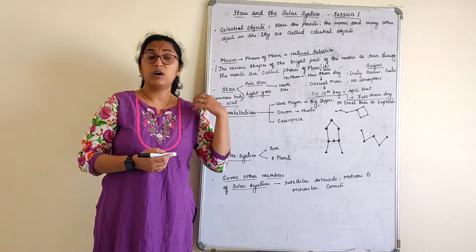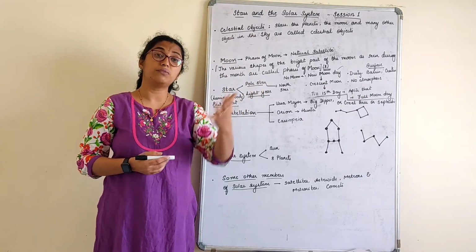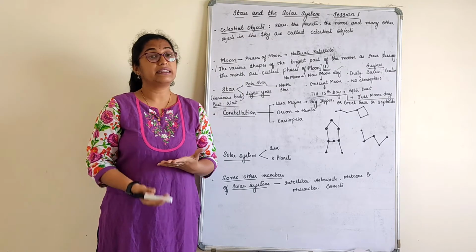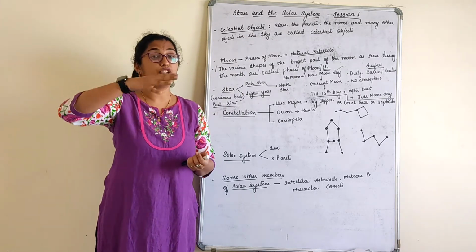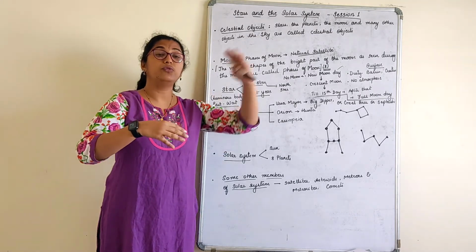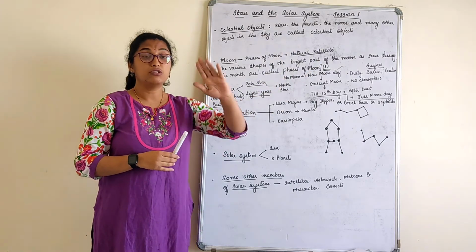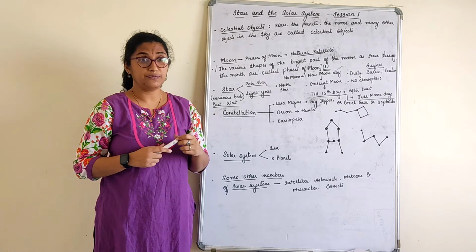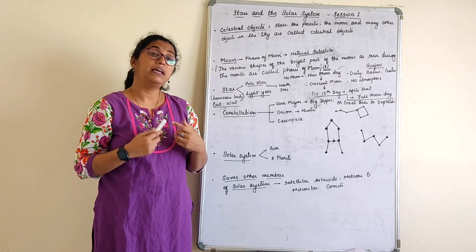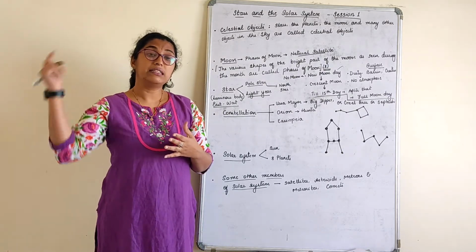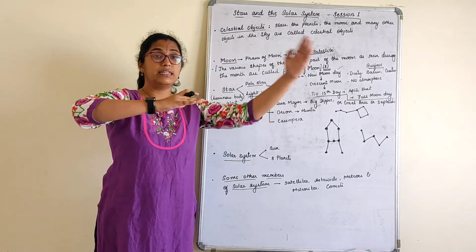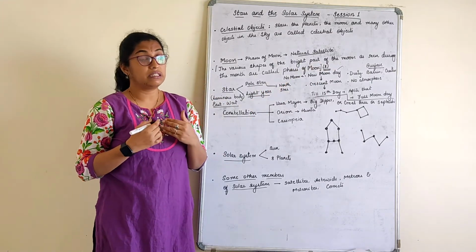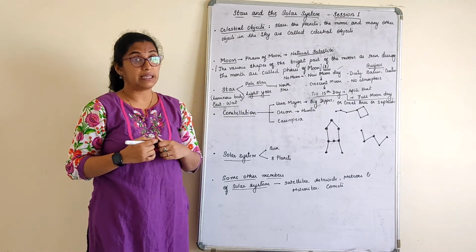Then where does the light that comes from the moon come from? It is nothing but the sunlight which falls on the moon, and the moon reflects that light back. That is the light we are able to see. We see moonlight, right? So where is that light from? That light is from the sun. The sunlight which falls on the moon in turn is reflected, and that is the light from the moon that we see.